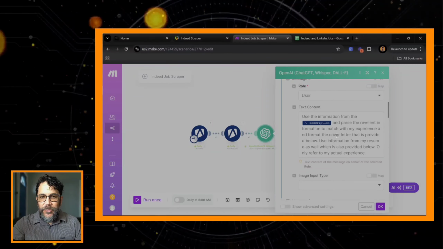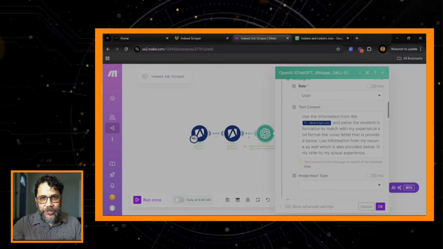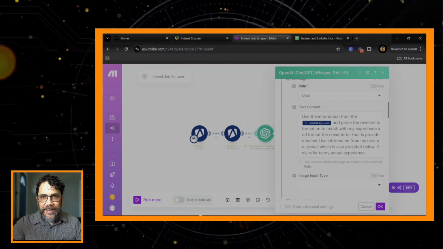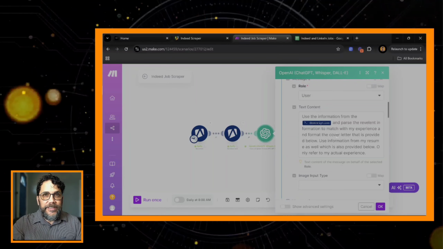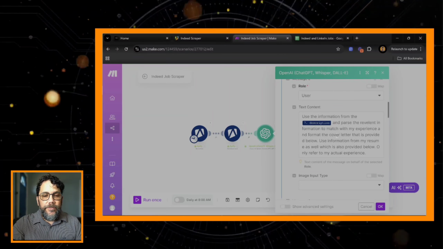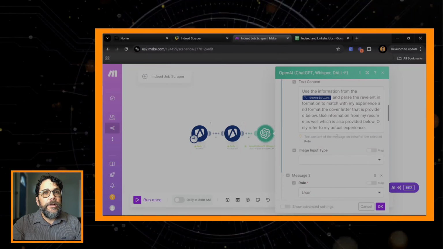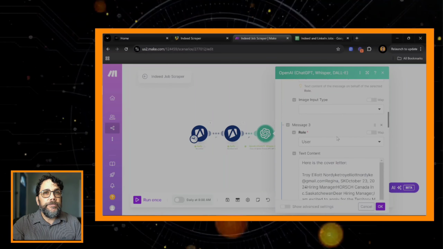Important. If you don't put that in, it's going to take a look at the description, and it's going to make you sound like a Superman. It's going to make you sound like you match for everything, but it may not be true. So you need to actually put in there, please pull it from my actual information. Let's go down a little bit here. All right.